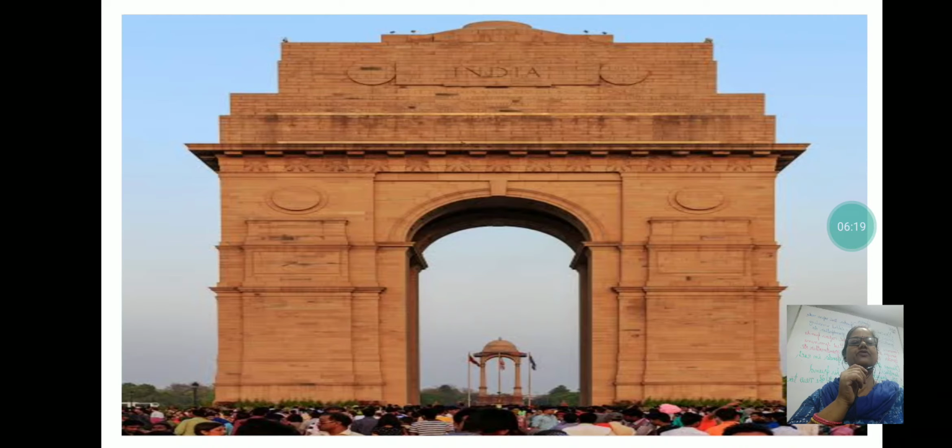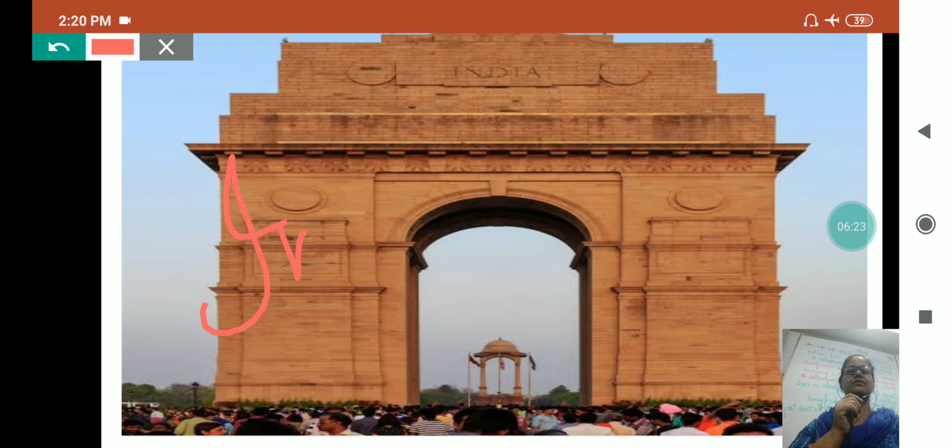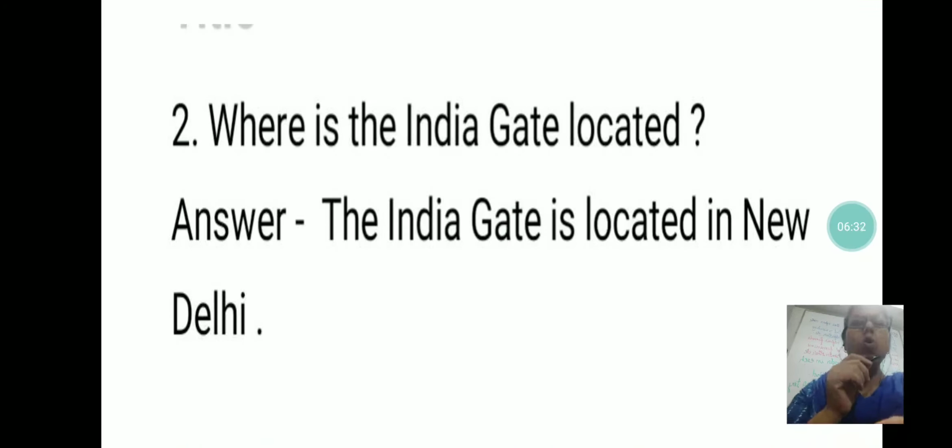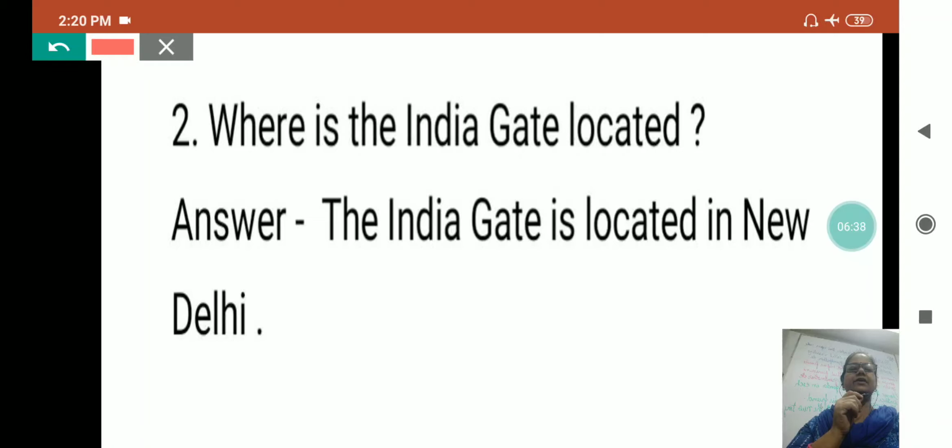See the picture of India Gate. Where is India Gate located? India Gate is located in New Delhi.